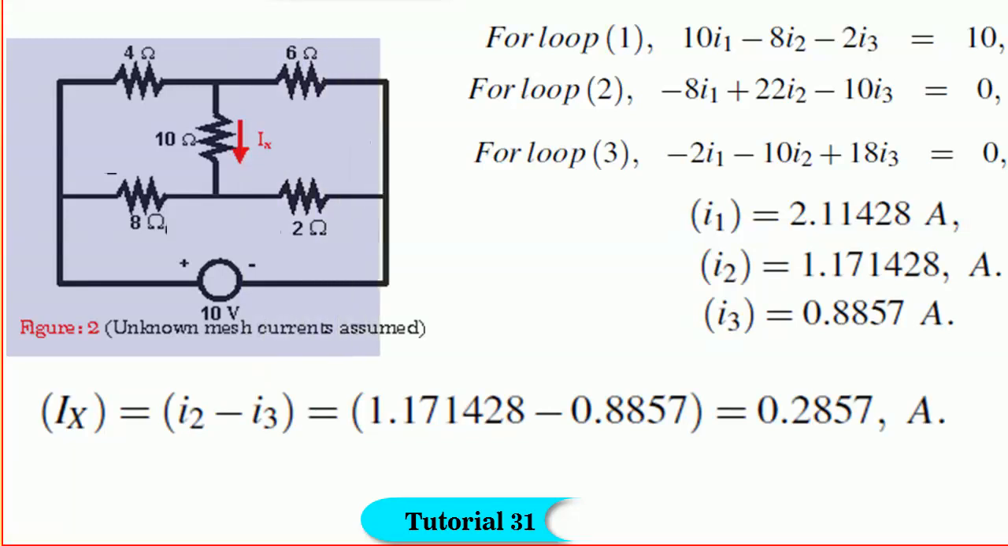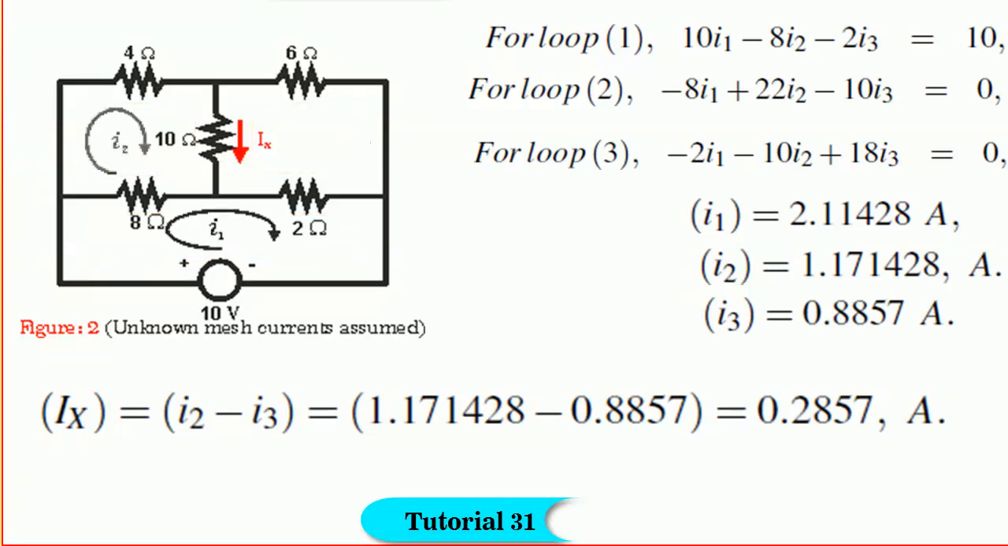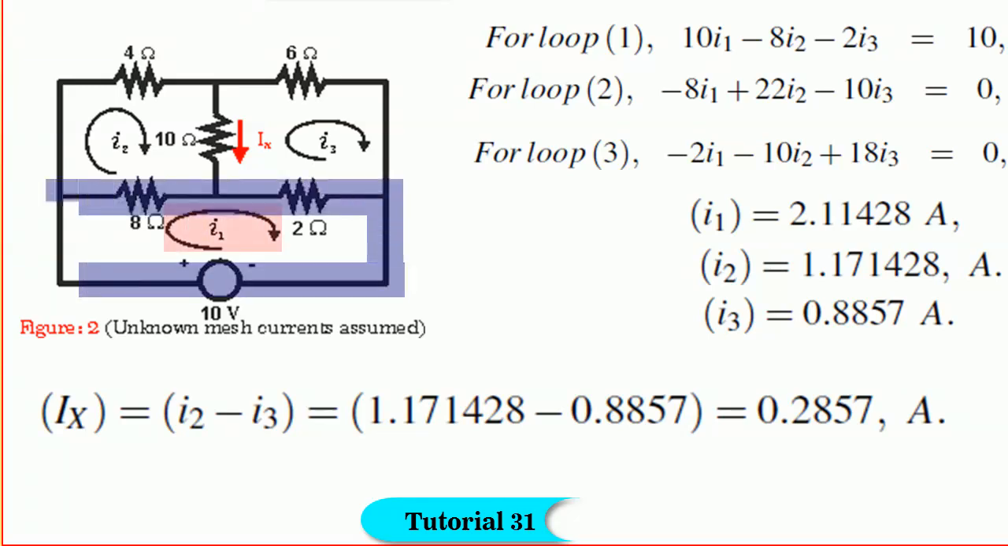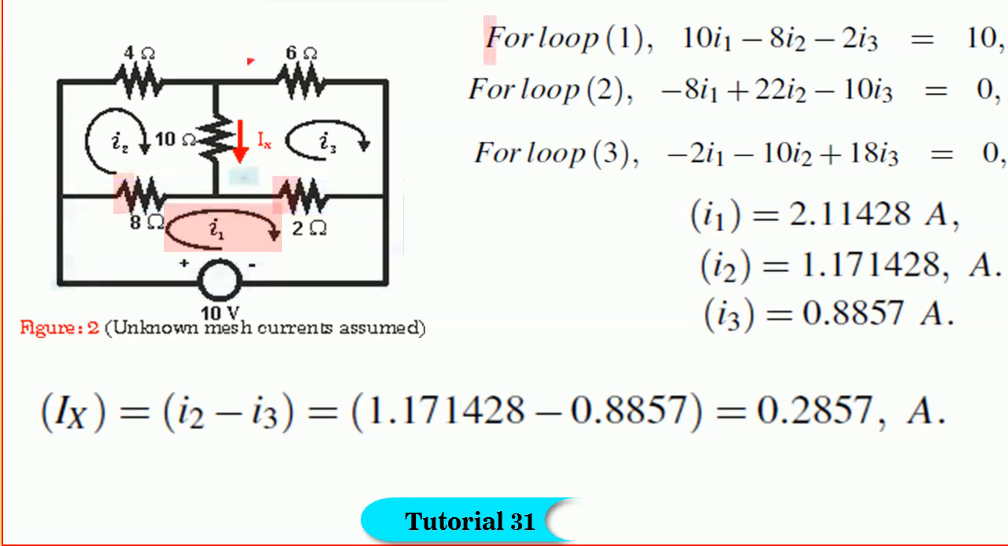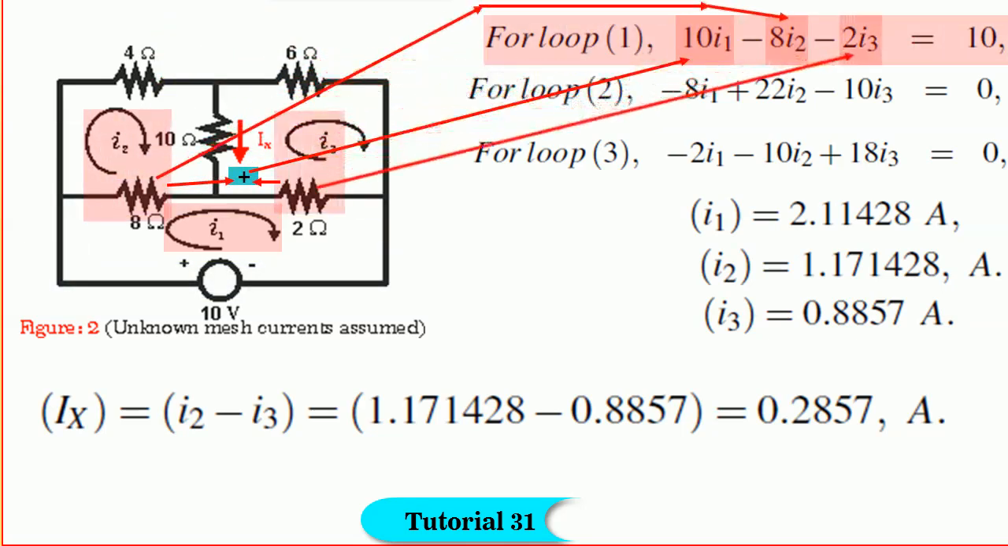To find Ix, consider the network shown in figure 2. Hope you clearly visualize 3 independent loops. Hence, mesh currents I1, I2 and I3 are assumed as shown. By writing the Kirchhoff's voltage equation for loop 1, we get 10 I1 minus 8 I2 minus 2 I3 is